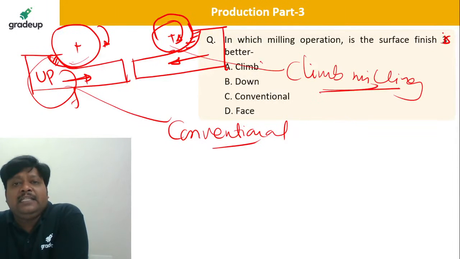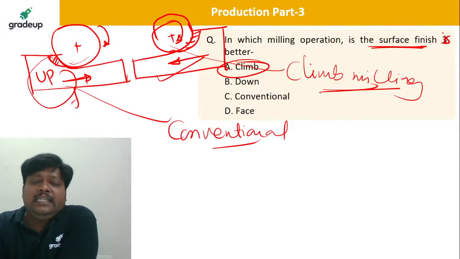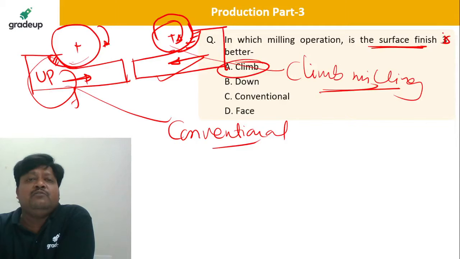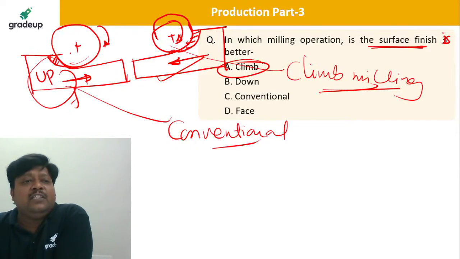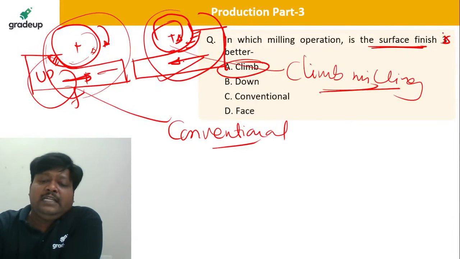Fine. So climb milling, that is down milling, is the correct answer. We are getting a good surface finish and very good tool life. We are getting the minimum forces there, because the wear and tear of the tool is not that much, unlike the case of up milling, because here the tool and the workpiece feed oppositely, in one direction. That is the reason. Fine, so that is correct.